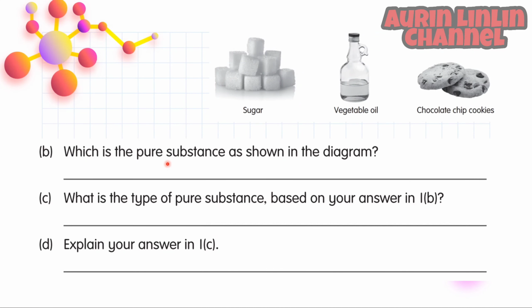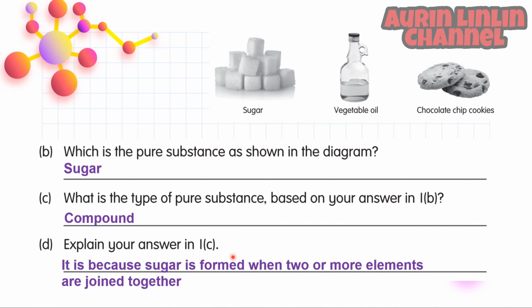Question B. Which is the pure substance as shown in the diagram? The answer is sugar. Question C. What is the type of pure substance based on your answer in 1B? The answer is compound. Question D. Explain your answer in 1C. It is because sugar is formed when two or more elements are joined together.